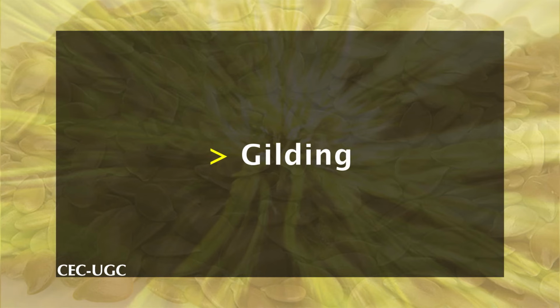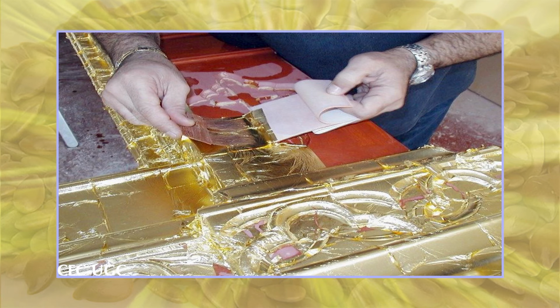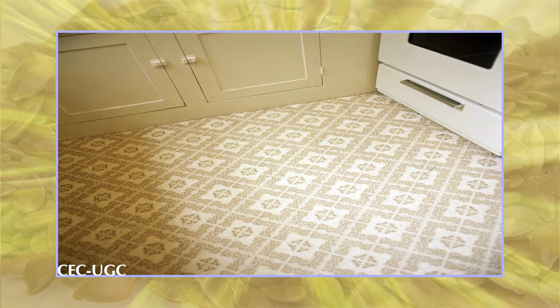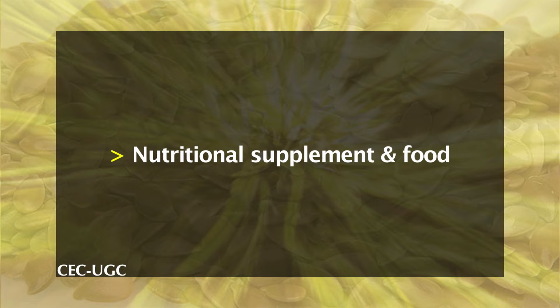It's used so that the wood retains some moisture. Gilding. Boiled linseed oil is used as sizing in traditional oil gilding to adhere sheets of gold leaf to a substrate. Linoleum. Linseed oil is used to bind wood dust, cork particles and related materials in the manufacture of the floor covering linoleum. Nutritional supplement and food.